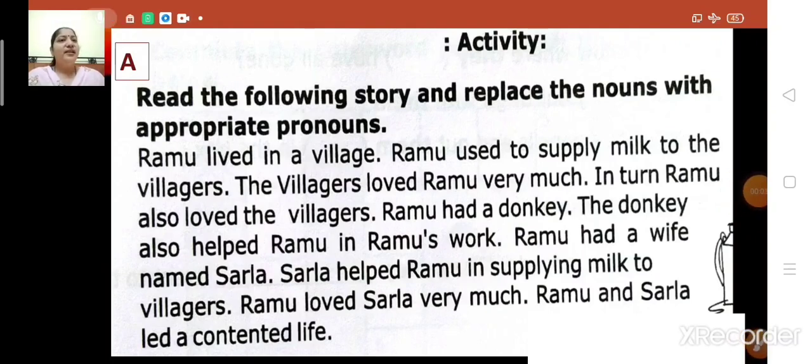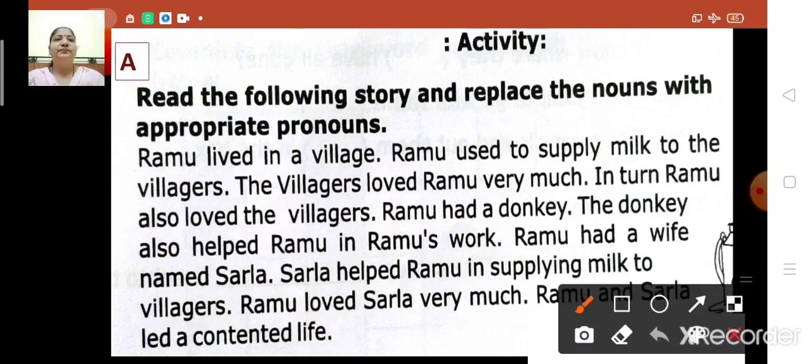Now children, let us find out the nouns in the story and replace the nouns with appropriate pronouns. The nouns are Ramu, villages, donkey, Sarla, etc. So now children, let us replace these nouns with appropriate pronouns.